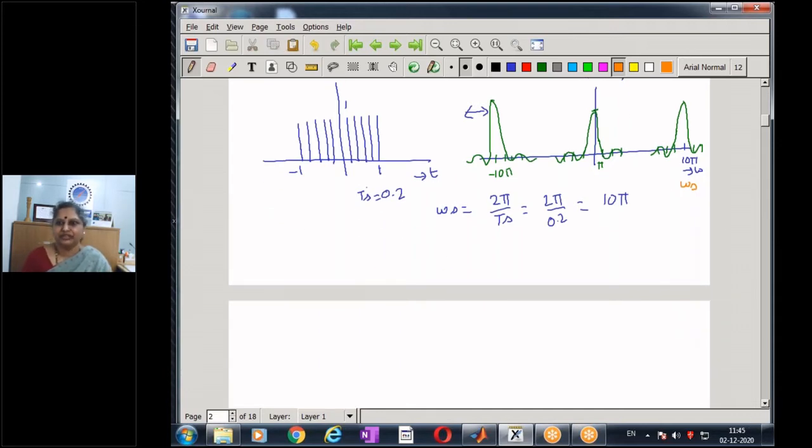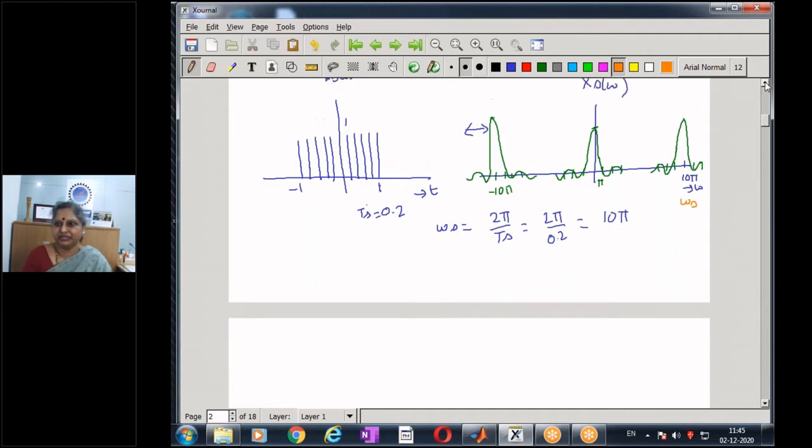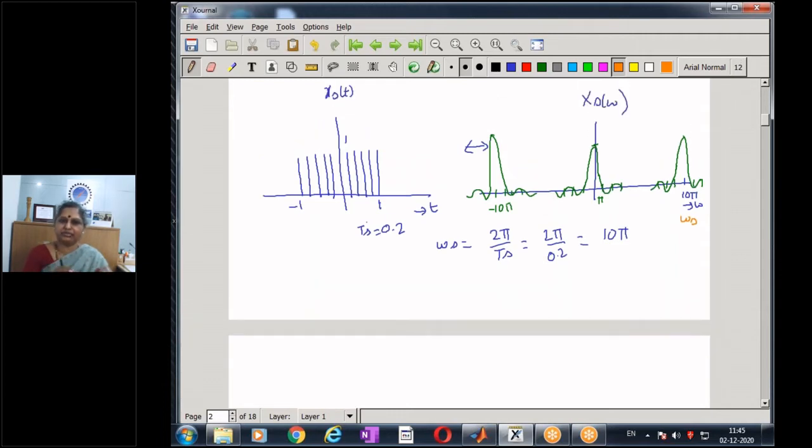Now, what we have done here is we have sampled the signal, and on sampling the spectrum has become periodic.